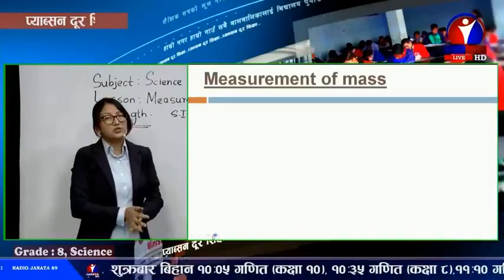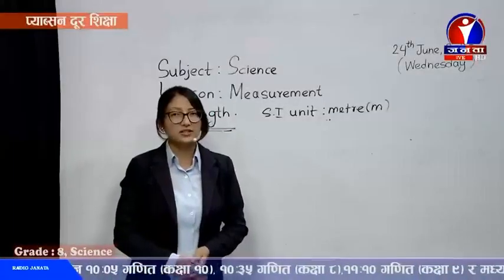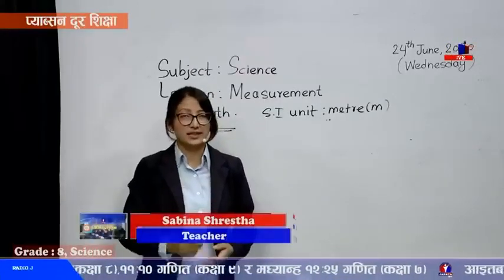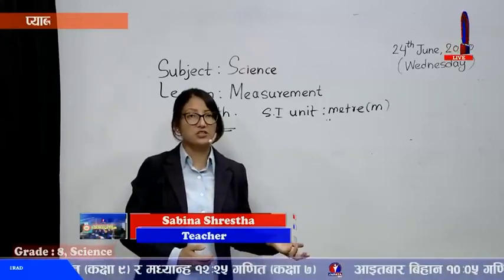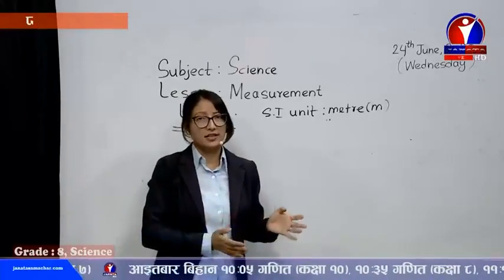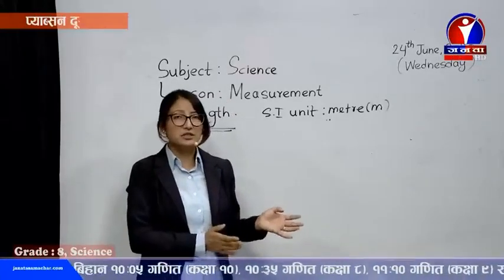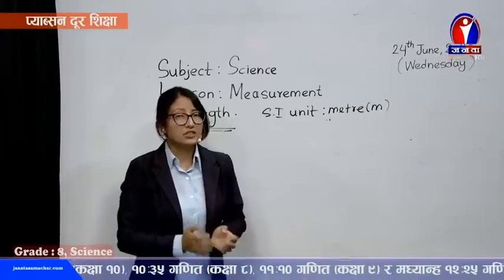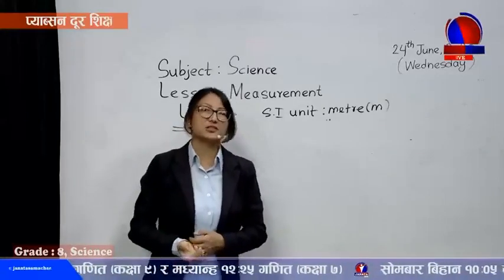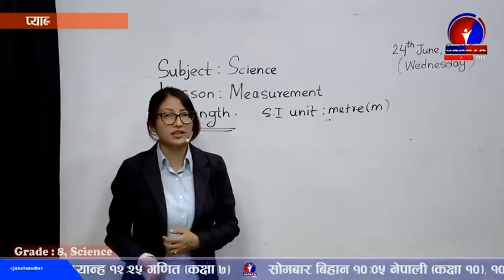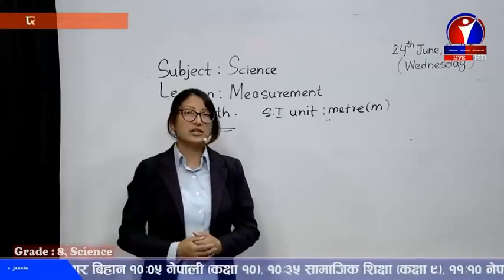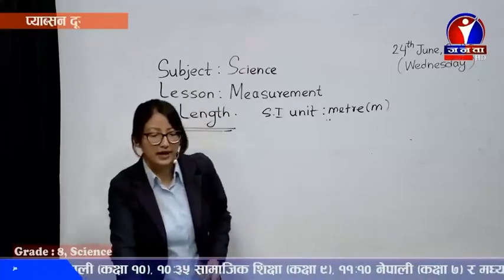Now that's all about measurement here. Let me revise in short. The gap between any 2 points is length. Its SI unit is meter, and there are sub-multiples and multiples of meter. If you have to measure shorter lengths, we can use millimeters, centimeters, then meter. But if you have to measure larger distances, then we can use kilometers, hectometers, decameters. As I have already said, those are in less use. The commonly used one is kilometer. That's all about length. Now let's move to mass.